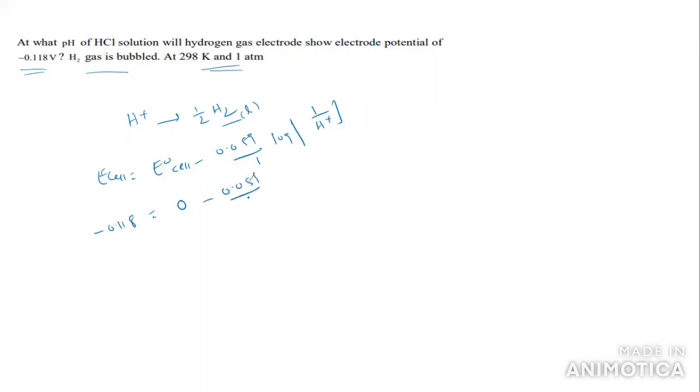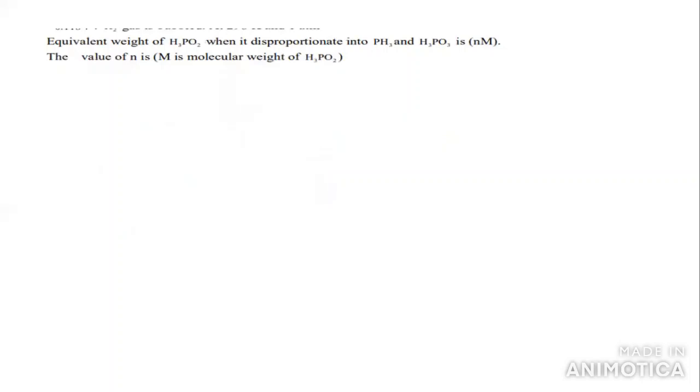This is 0.059 by 1 into, so this is a log, can I write here minus log of H plus? Minus log of H plus means what? This is pH. So I want to write this is into what? pH. Minus minus cancel here. So pH is equal to 0.118 by 0.059. If you want to solve this one, we get 2. Go for the next question.